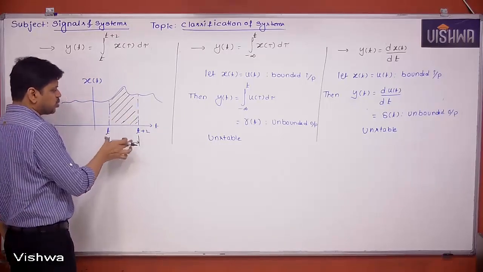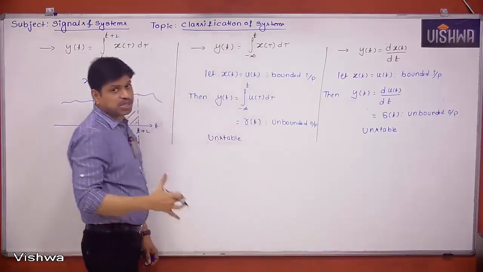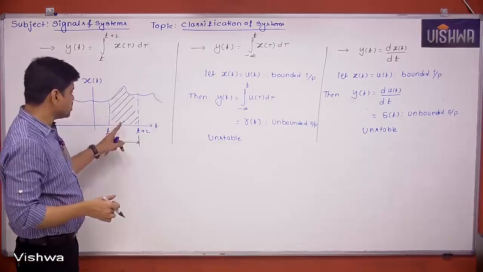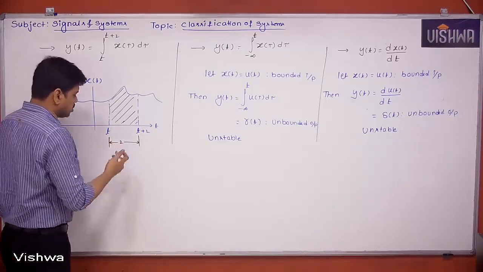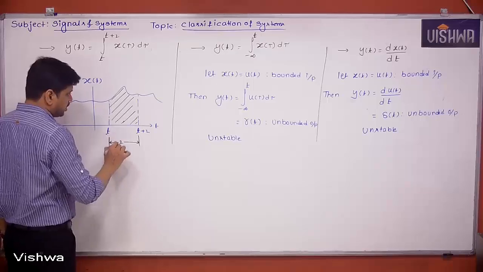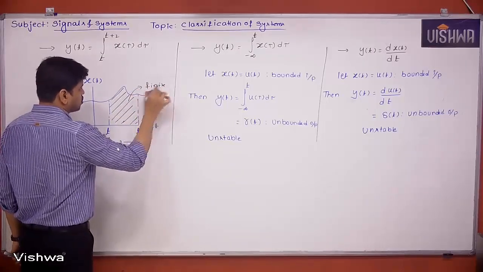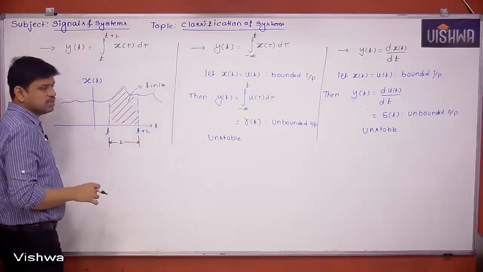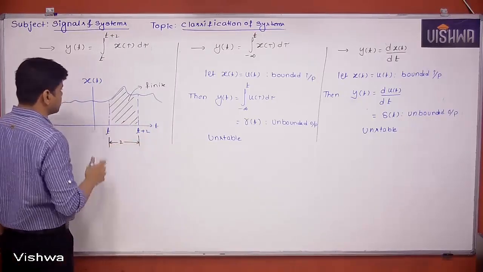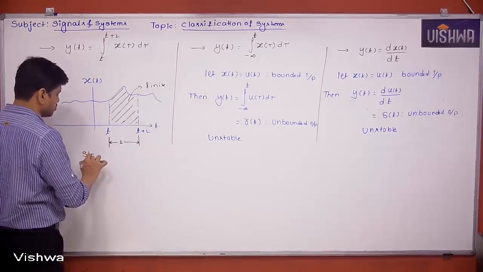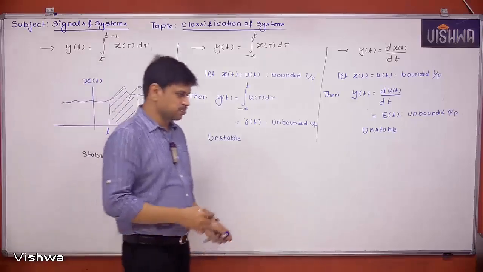Because we are considering only 2 seconds, but there we were considering minus infinity to t, which is nothing but infinite duration. Here it will never be infinite duration, we are considering only 2 seconds. So for a bounded input, the area under this curve from t to t plus 2 is a finite value. So I can say the system is stable. Okay, take it.